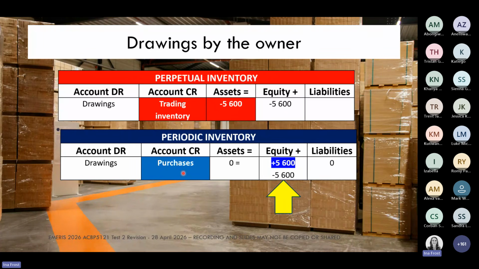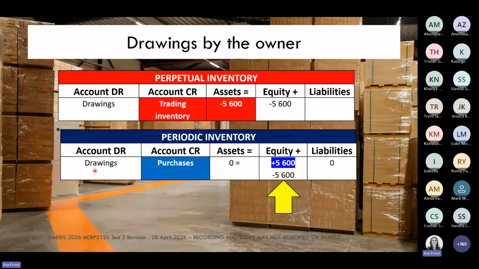And then the impact on the accounting equation is quite an interesting one. Both drawings and purchases impact our owner's equity. And we don't often see this combination in owner's equity, where we have both a decrease and an increase in owner's equity. So the increase is for the purchases account that we're going to credit, and the decrease is for the drawings account that we are going to debit.